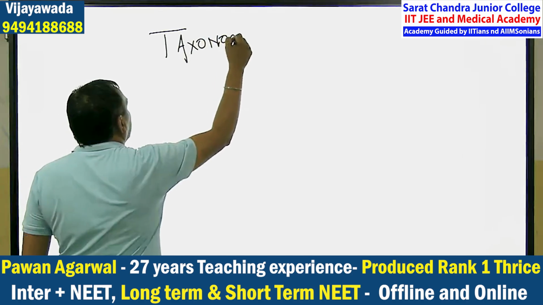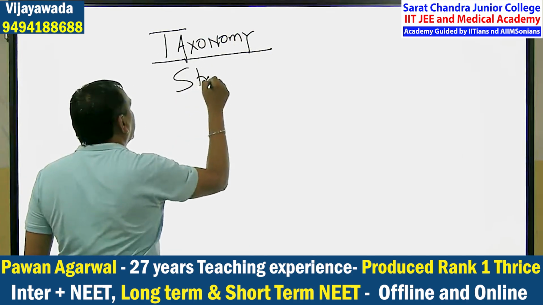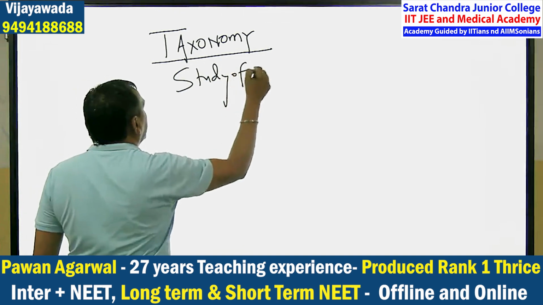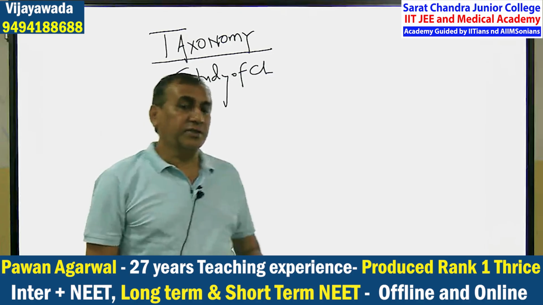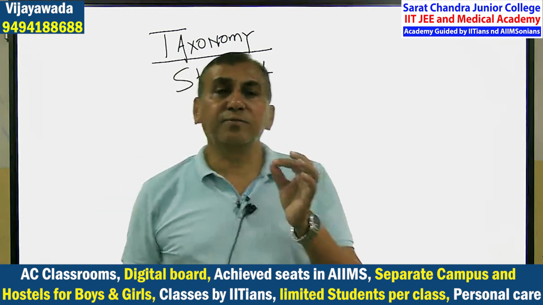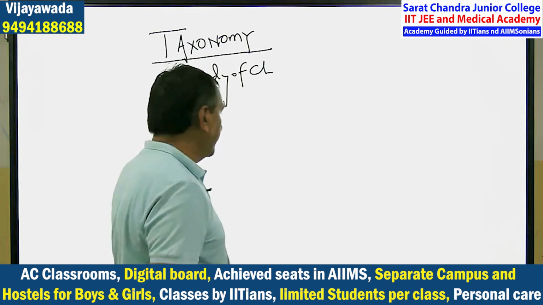And I said that there is a term, taxonomy. Yesterday also I said taxonomy means study of classification. That is the branch of science which deals with the classification of animals and plants. That is known as the taxonomy.